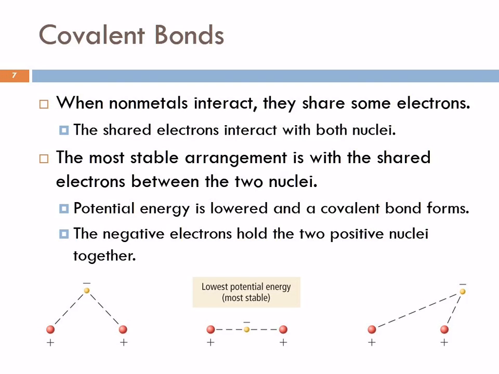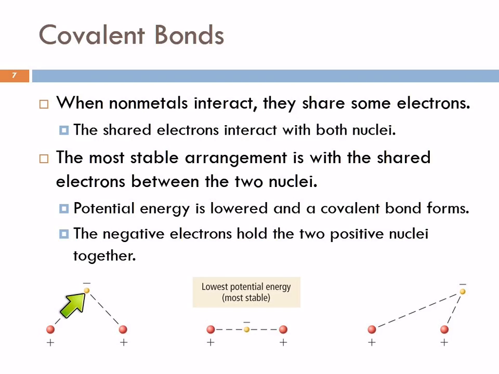So covalent bonds involve sharing. And we can kind of get that from the name. Co means to share. Like co-sleeping means sleeping with someone, right? Covalent, sharing of valence electrons. So when nonmetals interact, they share some electrons. Those shared electrons interact with the nucleus from each atom.